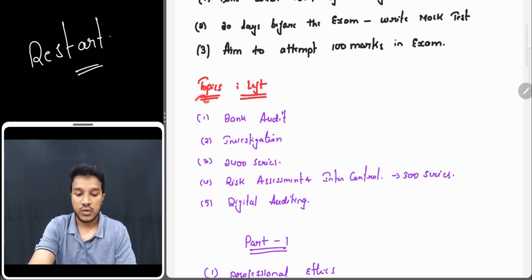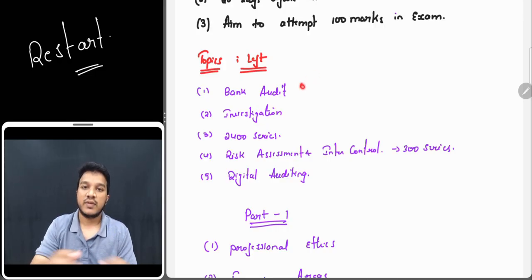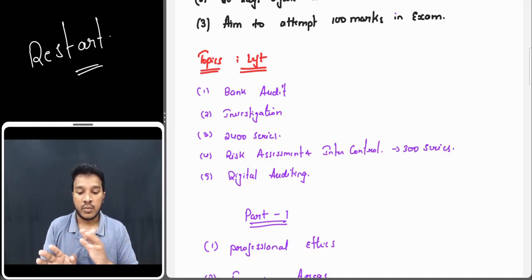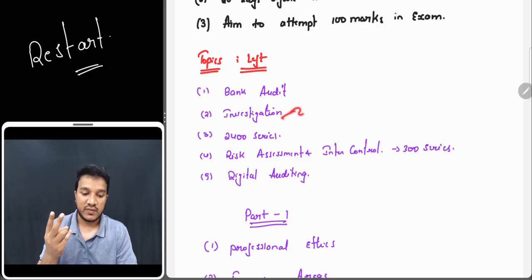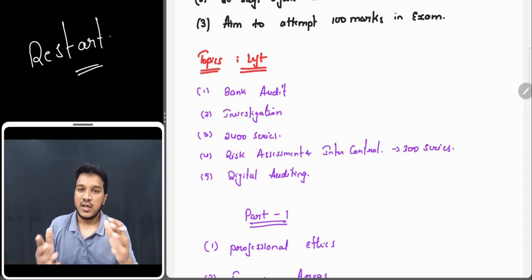Now coming to the topics that I left. I did not do bank audit. Investigation I did not do. 2400 series I did not do. See, bank audit is a very big chapter, and there are a lot of things that you need to memorize. I felt I would not be able to do this one day before the exam. The whole goal is to complete the syllabus in 1.5 days. I knew for sure I won't be able to do bank audit. Investigation, again a big chapter. No chance. 2400, I've seen, is a cumulative of different standards. I felt it was vast, and I did not do it.